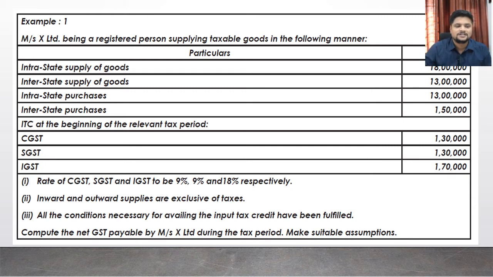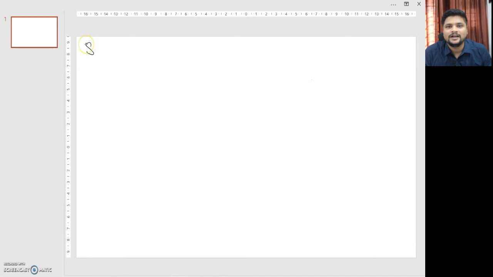Step 1 is the calculation of total available ITC for the tax period. For this calculation, you first take your opening balance and then calculate ITC on all your inward supplies, which are purchases.